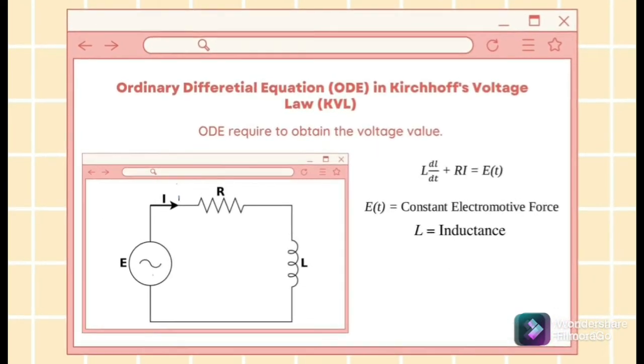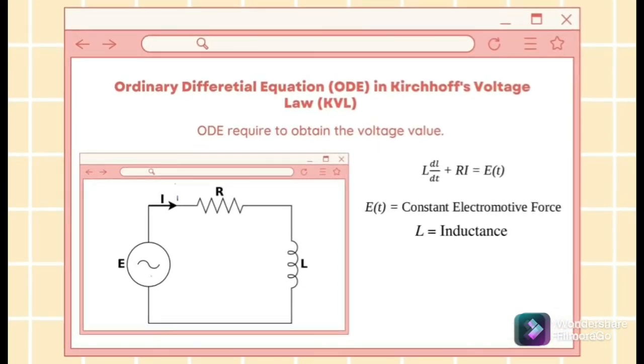Now, let's look into a much more complex circuit. This is where ODE is required for us to obtain the voltage value. Based on the figure, we can come up with the following equation, where E is the constant electromotive force equal to the voltage drop through the circuit, IR. In addition, there is the differentiation of inductance.